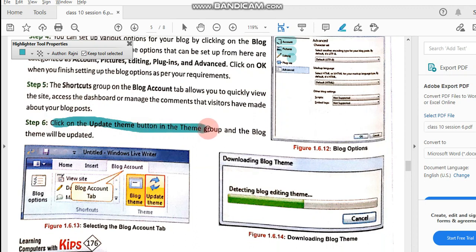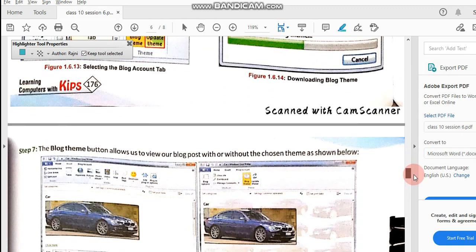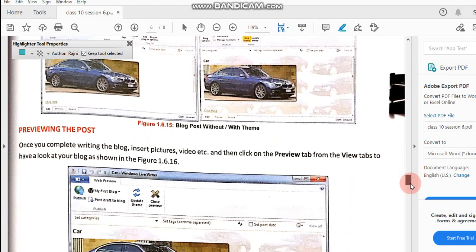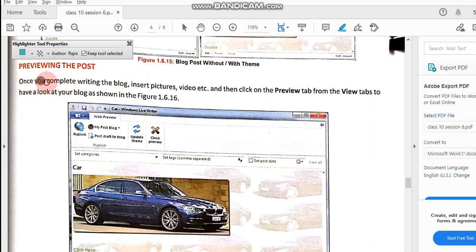Click on the update theme button in the theme group here, and the blog theme will be updated this way, like it has given this background here, with or without the theme. So next is previewing. Once you complete writing the blog, you have inserted pictures, videos or hyperlinks, whatever you want to do with your blog you have done, then click on the preview tab from the view tab to have a look at your blog like this.